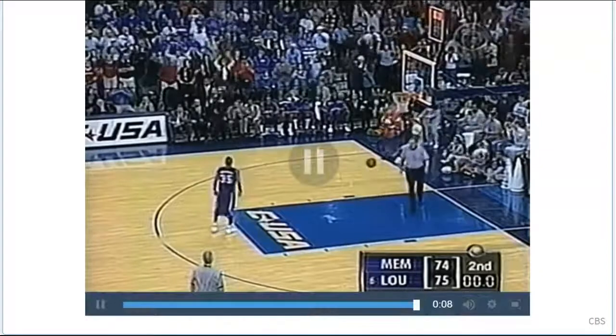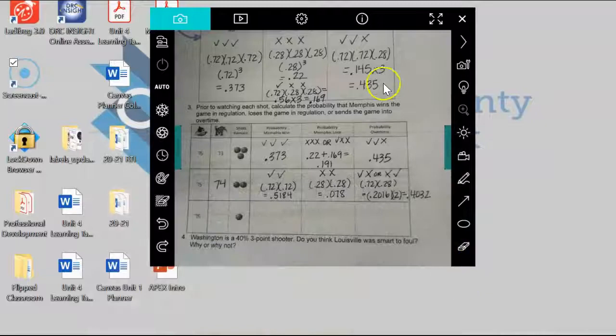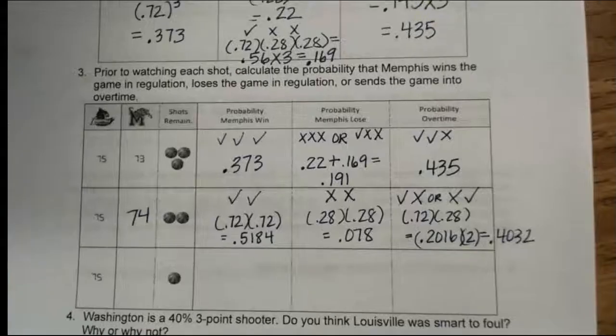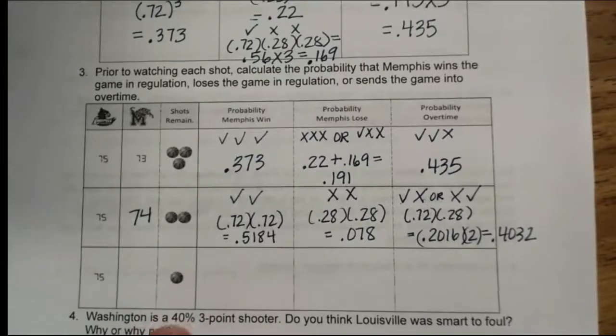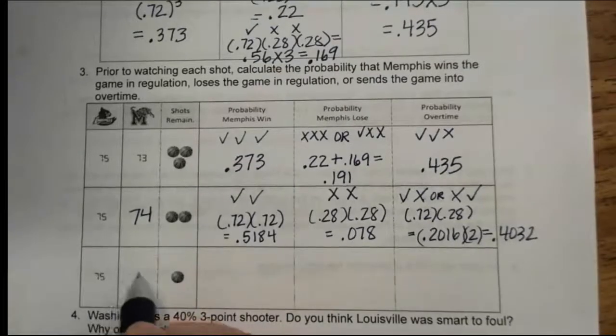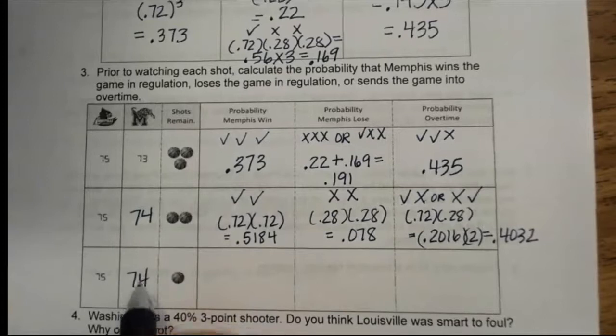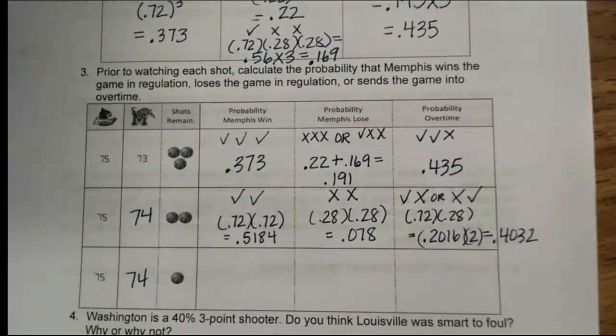Oh, he missed it. Oh no. All right, so let's go back and take a look and see what that does for us. So he missed it. He has one ball remaining. The score is still 74-75.